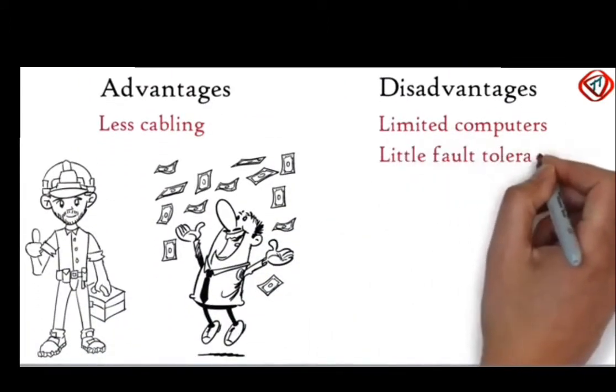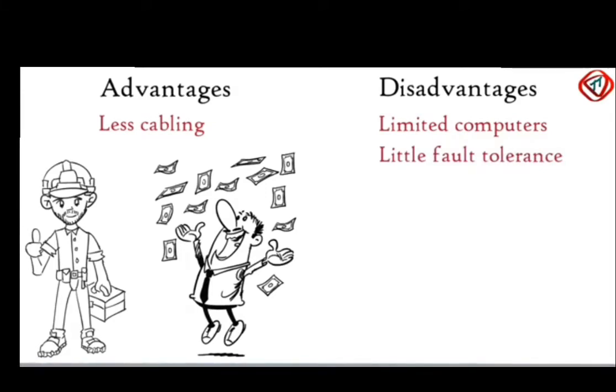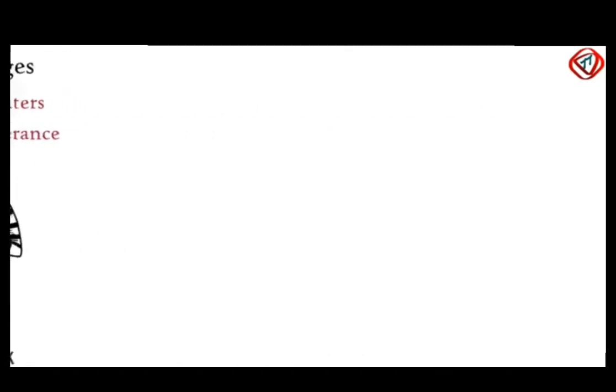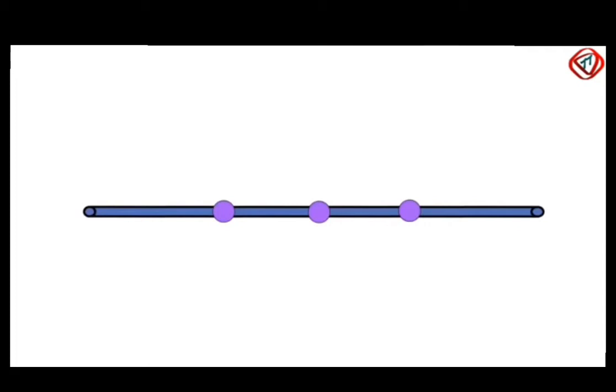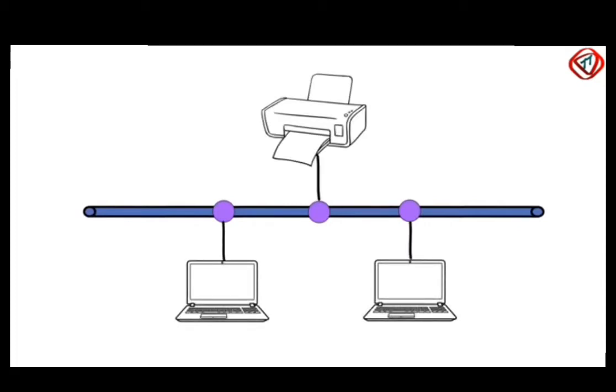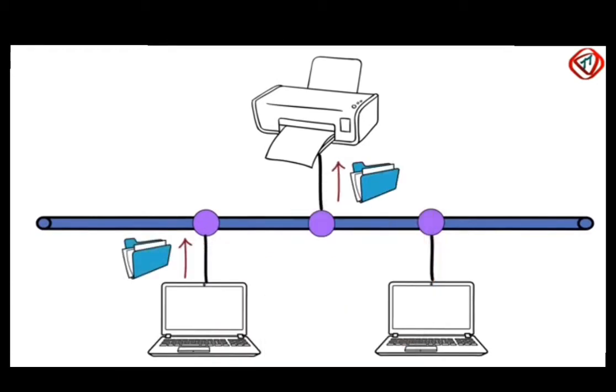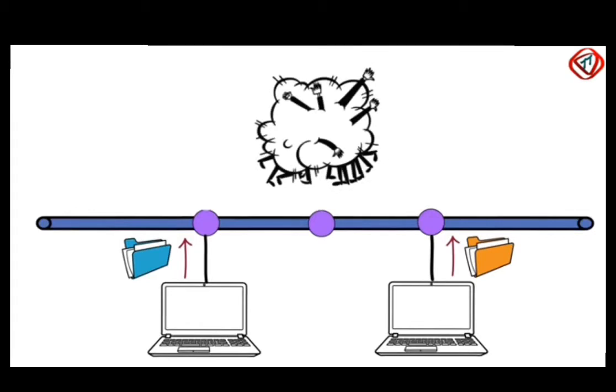Also, as we discussed, data is shared with all the nodes. Thus security is also less in bus topology. In a bus topology, only one computer can send data at a time. For example, when one computer sends a file to the printer, other computers have to wait. If multiple computers send data together, it will collide and corrupt the whole data and need to be retransmitted.